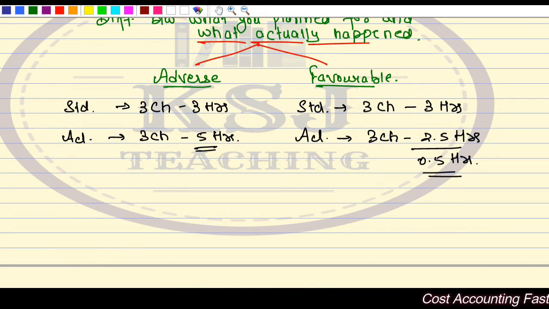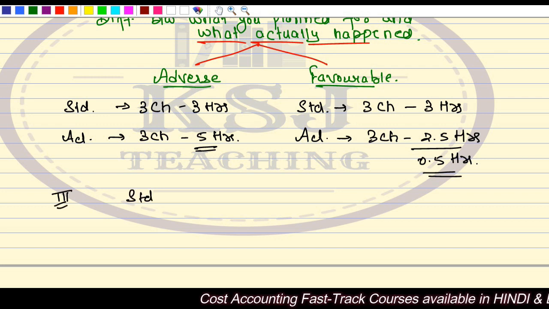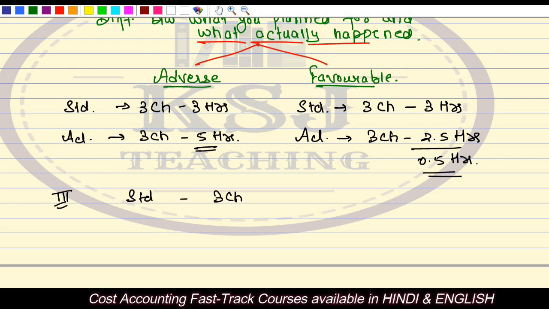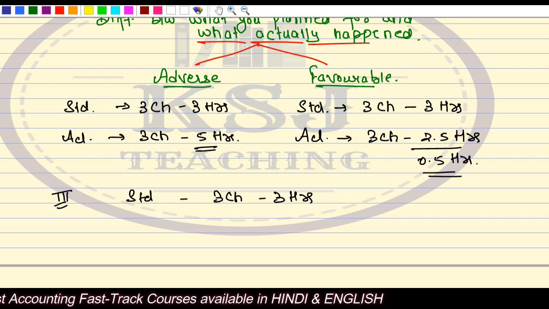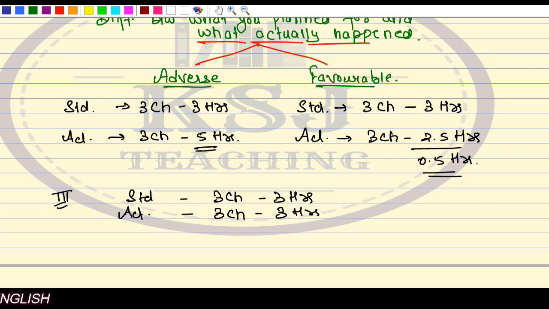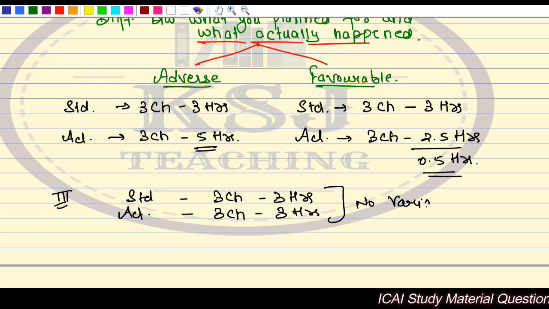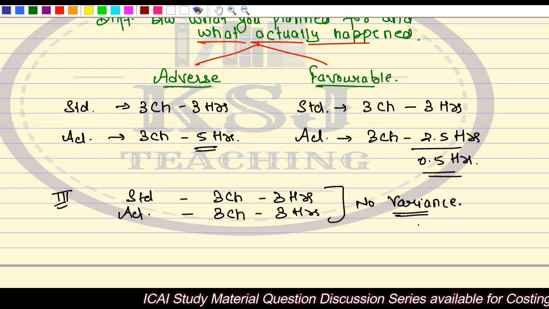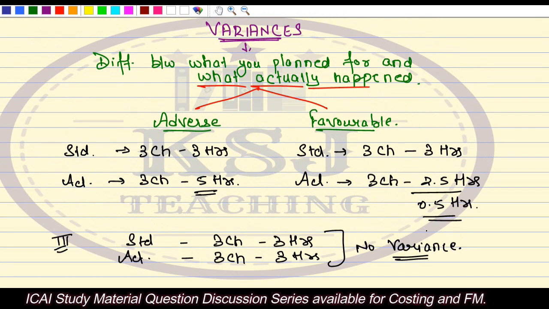So in the third category, the standard is, say, 3 chapters in 3 hours, and the actuals are 3 chapters in 3 hours. Now here, no variance. If there is a variance, the variance will either be adverse or it will be favorable.